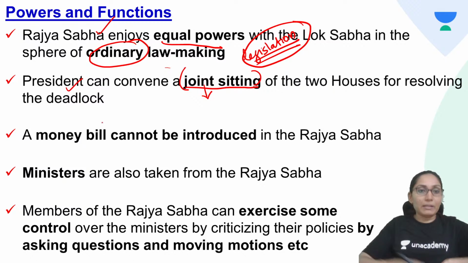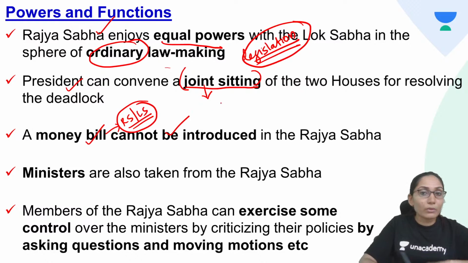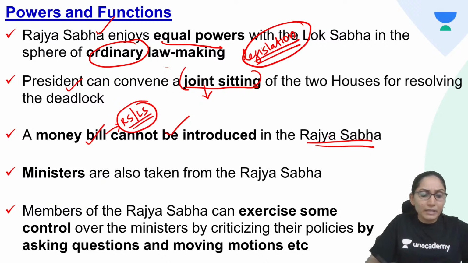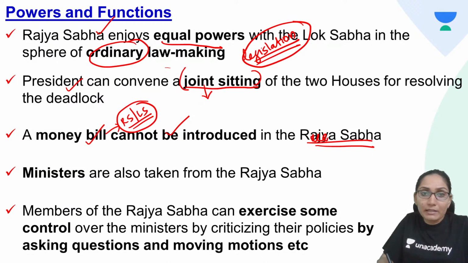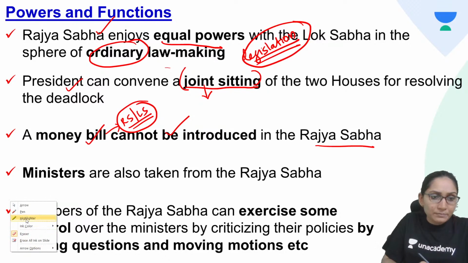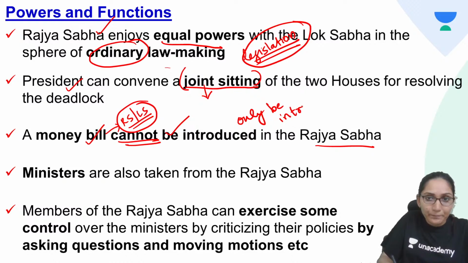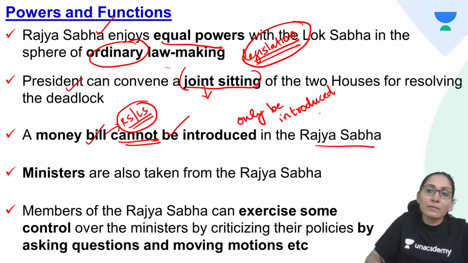Now regarding money bill, Rajya Sabha and Lok Sabha do not enjoy equal powers. A money bill can be introduced only in the Rajya Sabha. Sorry for the mistake. It cannot be introduced in the Rajya Sabha. It can only be introduced in the Lok Sabha, the lower house. So a money bill cannot be introduced in Rajya Sabha. It can only be introduced in Lok Sabha, and also with the prior permission of the President.